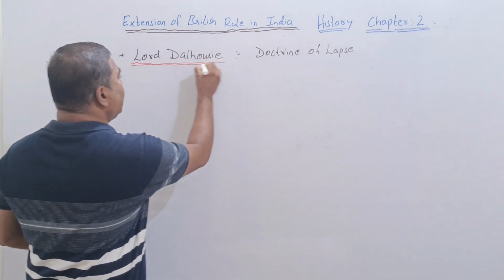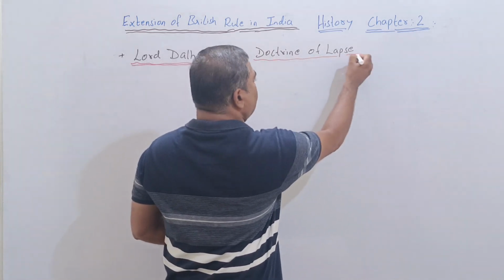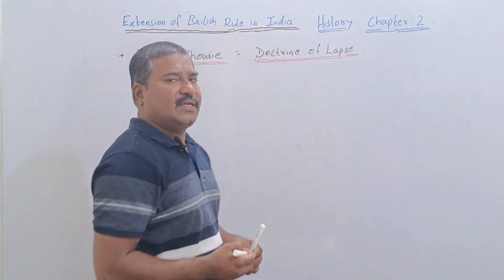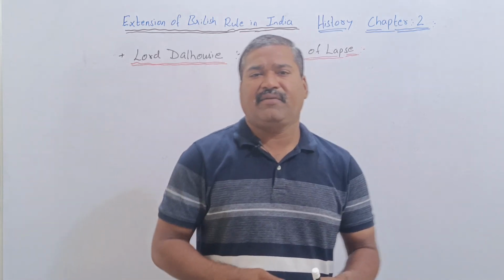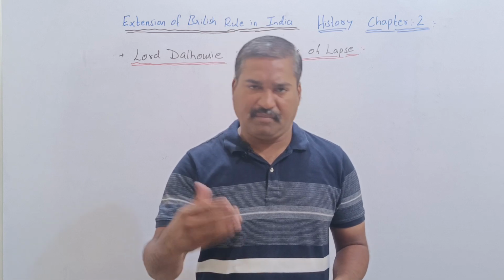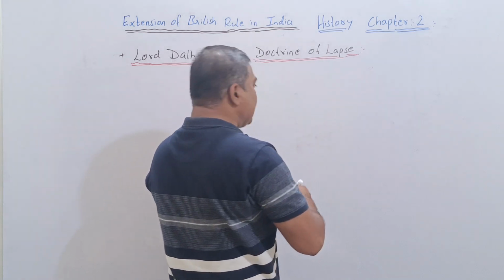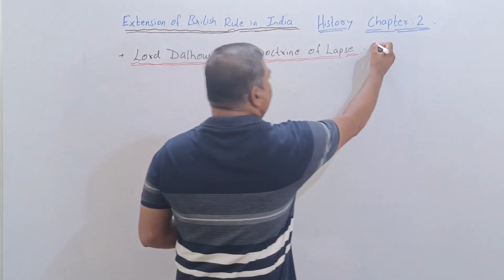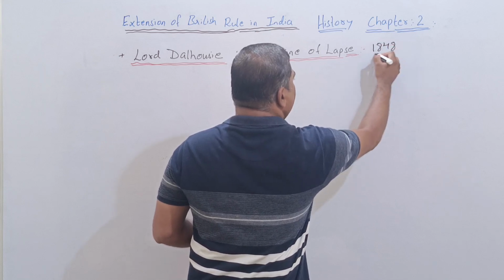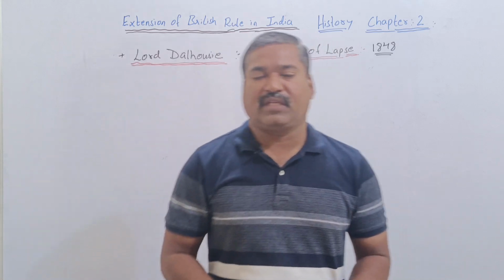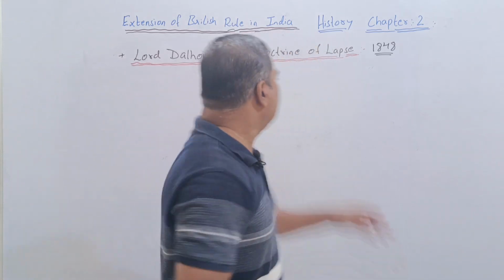This is also one of the very important agreements between the native rulers and the British. Now this was in the period of 1800. In the period of 1848, we see that Lord Dalhousie came with the cunning policy called the doctrine of lapse.